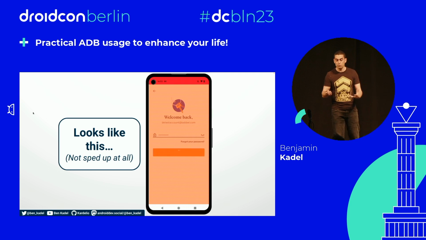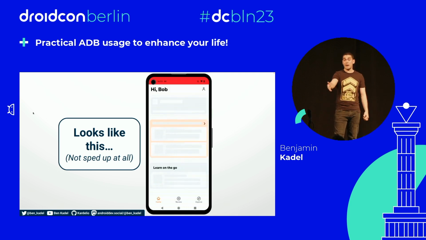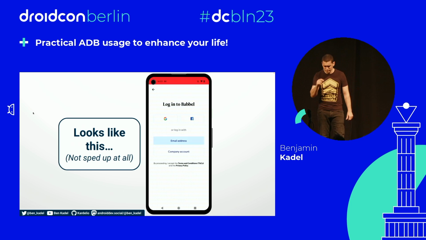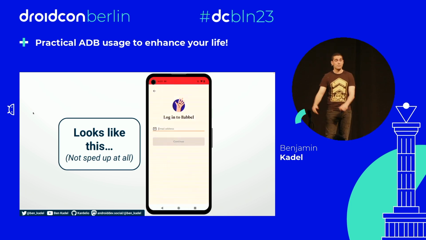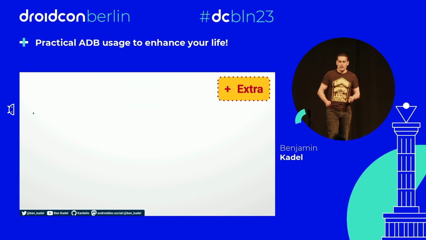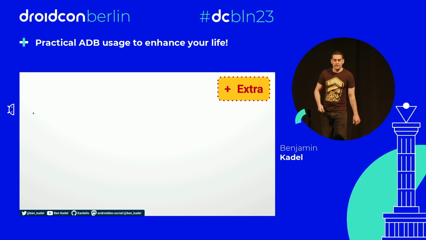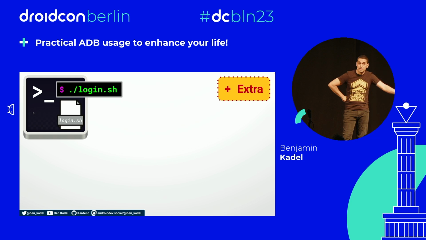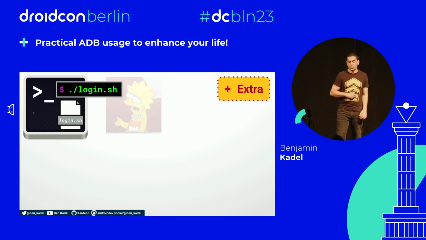Cool. So when I run it, it looks like this. This has not been sped up. This is me logging into the Babel app. It's a looping GIF, so it might not start at the start. It's just on my table. I've not touched my phone at all, and it's lovely and fast and rapid. But there's one more problem, in my humble opinion. I've had to type in login.sh enter, which is a nightmare. We can do one better.